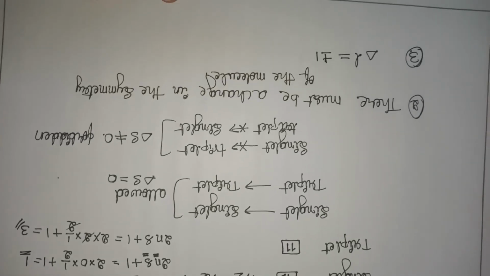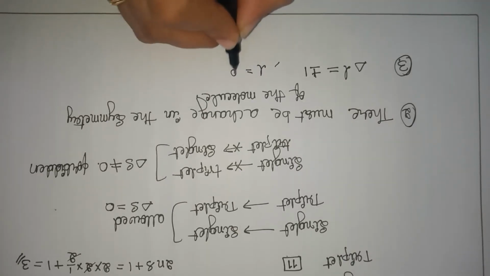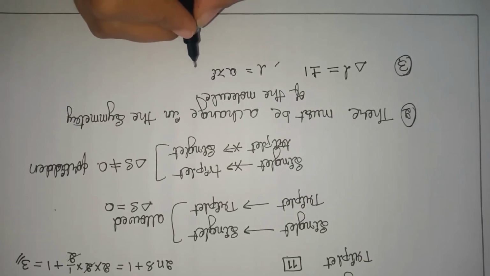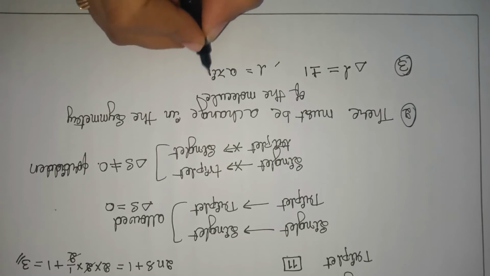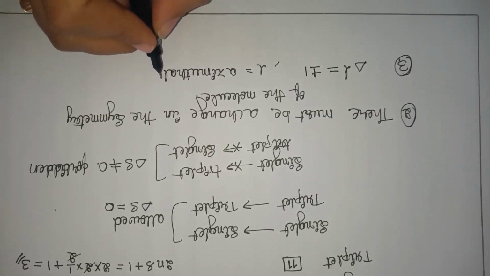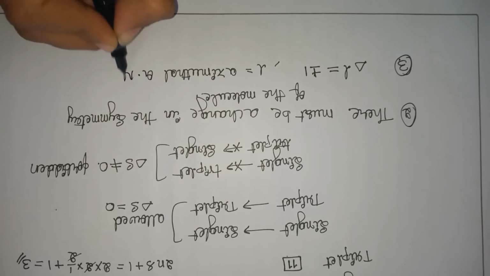Here we are discussing delta L is equal to plus or minus 1, where L is the azimuthal quantum number. So in quantum numbers we have 4 quantum numbers: principal quantum number, azimuthal quantum number, magnetic quantum number and spin quantum number. For this electronic selection rule we are considering the azimuthal quantum number.